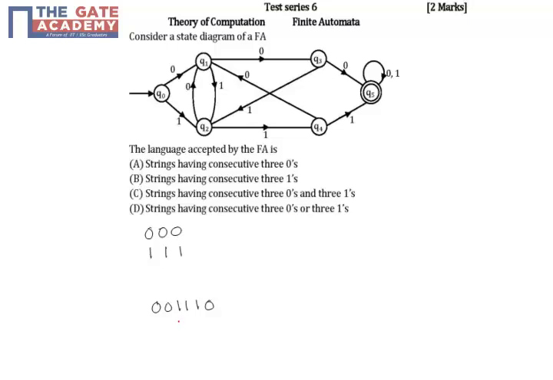So no matter where the 3 consecutive ones occur, the finite automata still accepts the string as long as there are 3 consecutive zeros or 3 consecutive ones. So the correct answer to this question would be option D, that is strings having consecutive 3 zeros or 3 ones.